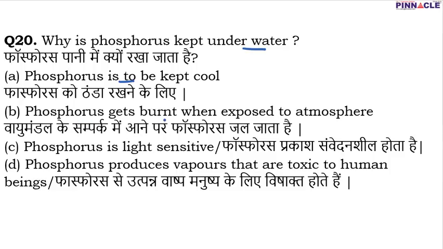Because phosphorus gets burned when exposed to the atmosphere. Phosphorus is highly, or in fact dangerously, reactive in air. If we leave phosphorus in the air as it is, it will catch fire and it can destroy anything. So in order to ensure that phosphorus does not get burned, it is not exposed to the atmosphere and it is kept in water because it is not reactive with water at all. So for question number 20, B is the correct option.